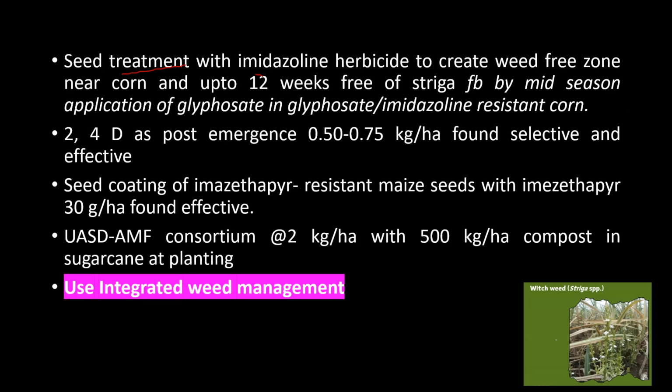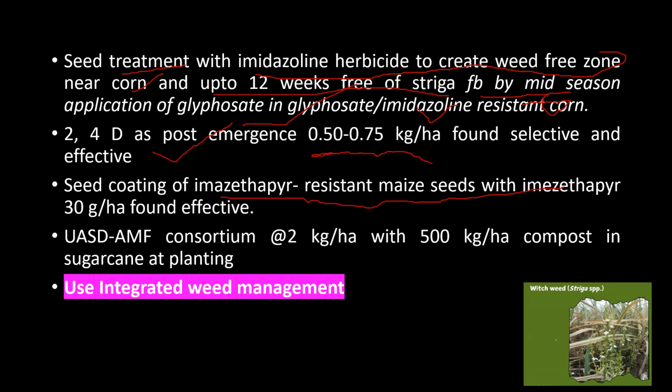Seed treatment with imidazolinone herbicide creates a weed-free zone near the corn crop and keeps it free of Striga up to 12 weeks, followed by mid-season application of glyphosate. This also reduces Striga in corn crop. 2,4-D is also found effective against Striga at the rate of 0.5 to 0.75 kg per hectare. Seed coating of imidazolinone-resistant maize seeds with imazapyr at the rate of 30 gram per hectare is also found effective.